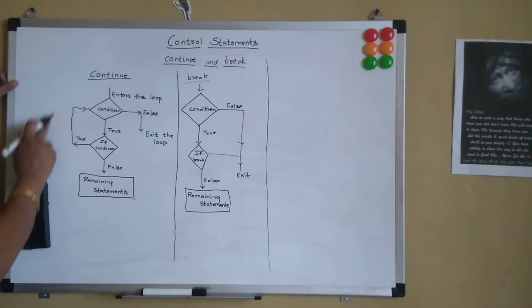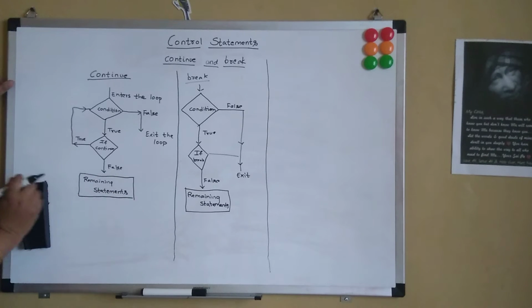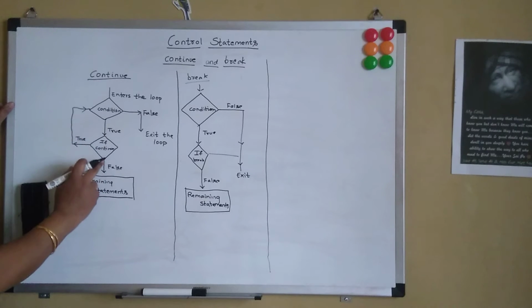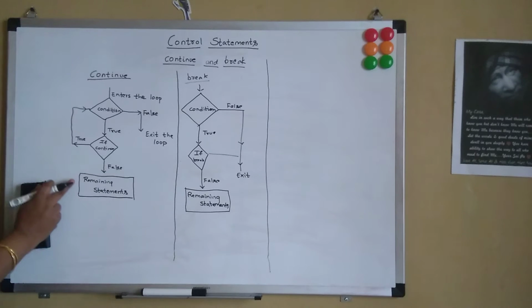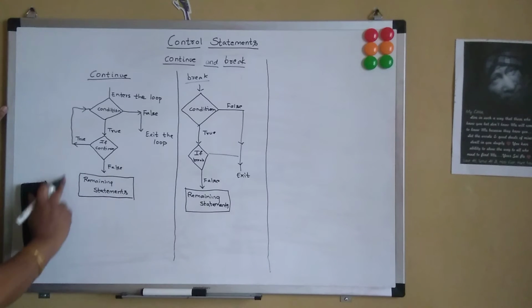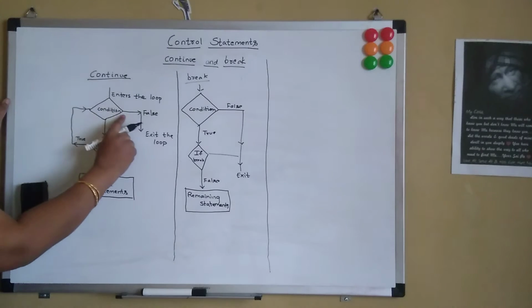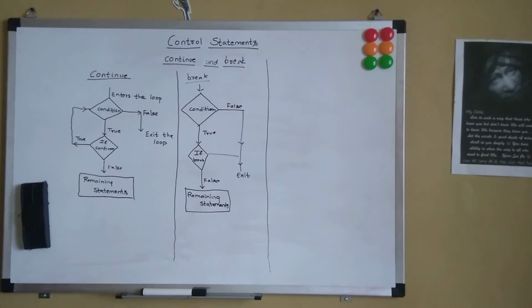So the flow goes to the next iteration without performing the statements. It will skip performing these statements. It will bypass performing these statements. And once the if condition is false, if the continue statement is not executed, then it will perform the remaining statements. And once the while loop condition turns out to be false, it will exit out of the loop.